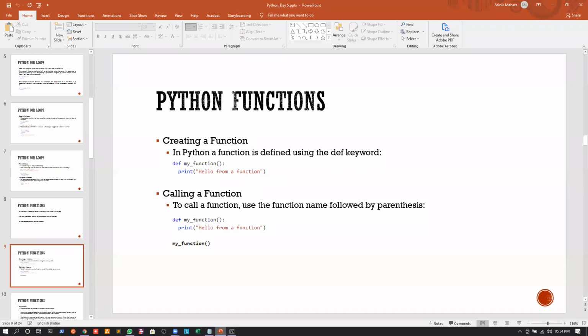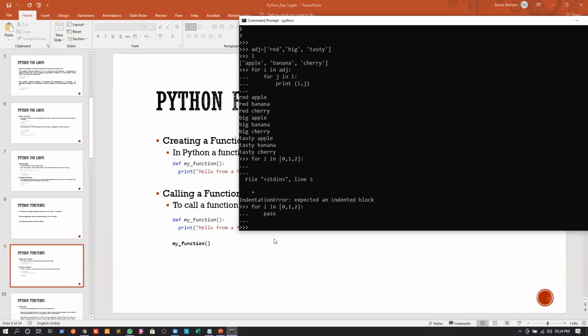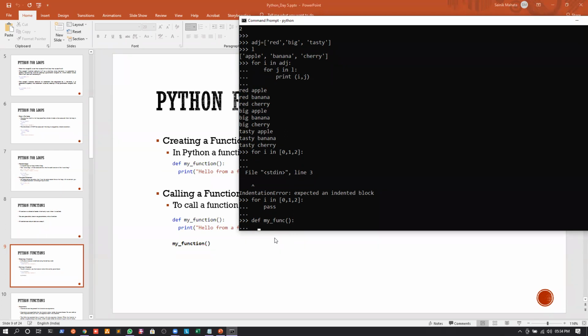Now, again, if I just give you a demo of this. If I write def, if I write my function, obviously I will use an opening and closing parenthesis. Since we are using a function, we will again have a scope, and whenever we want to have a scope, we will use the colon. We will press enter, and we will give 4 spaces.